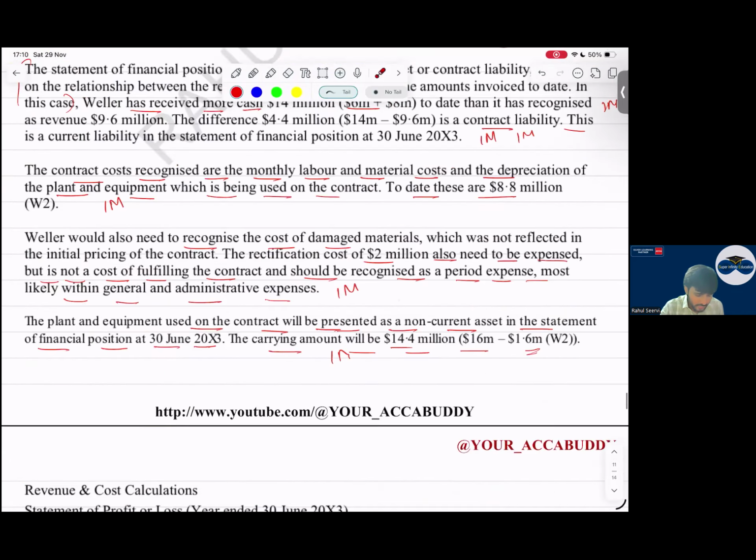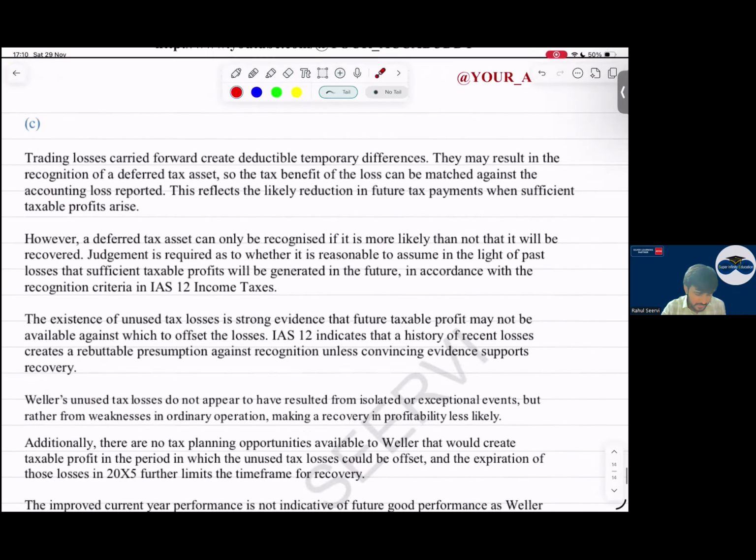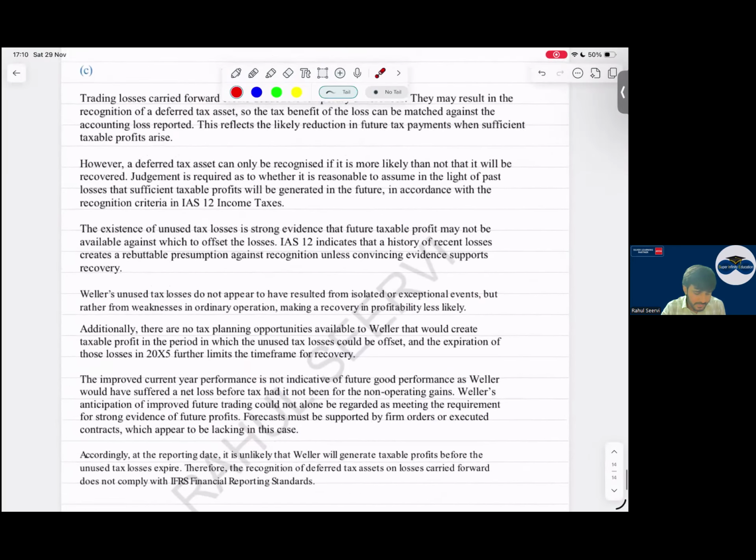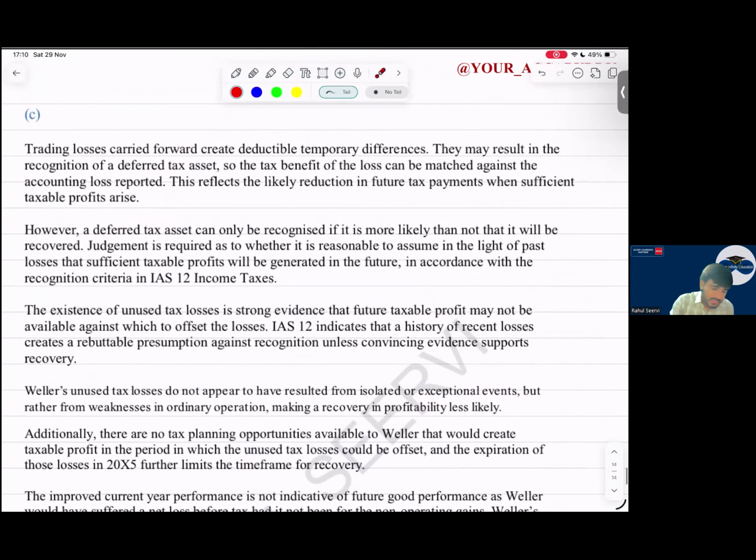So chalo, let us read the answer. What is mentioned in the answer? Okay, this is the answer which they have mentioned. Let us break it up in simple points. See now, trading losses carried forward create a deductible temporary difference. Yes, sir, we know. They may result in the recognition of deferred tax assets. So the tax benefit of the losses can be matched against the accounting loss reported. This reflects the likely reduction in the future tax payment when sufficient taxable profit arises.